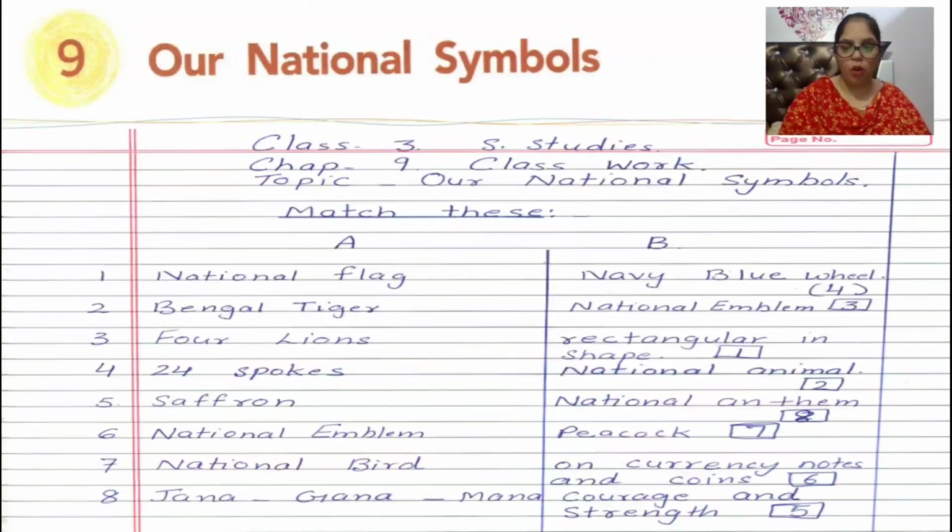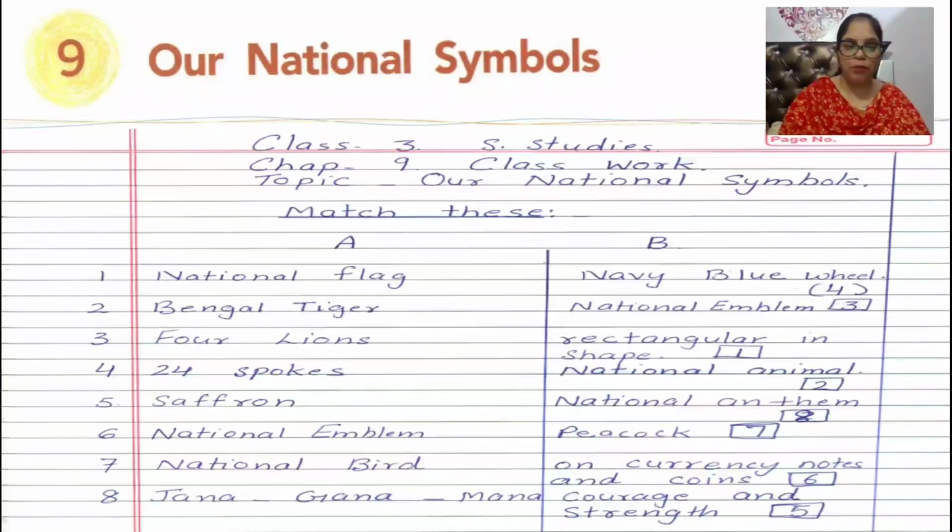Yes, children, our national flag is rectangular in shape. Number 2, Royal Bengal tiger. It is our national animal. So, we will write 2 in front of national animal. Number 3, 4 lions. Yes, children, as we all know, we can see 4 lions in our national emblem. So, we will match number 3 with national emblem. In our national emblem, there are 4 lions, but at a single time we can see only 3 lions. One is not visible to us, but in actual there are 4 lions in our national emblem.